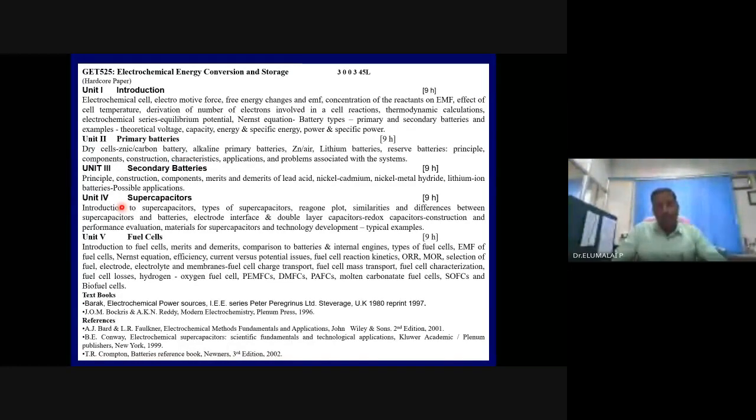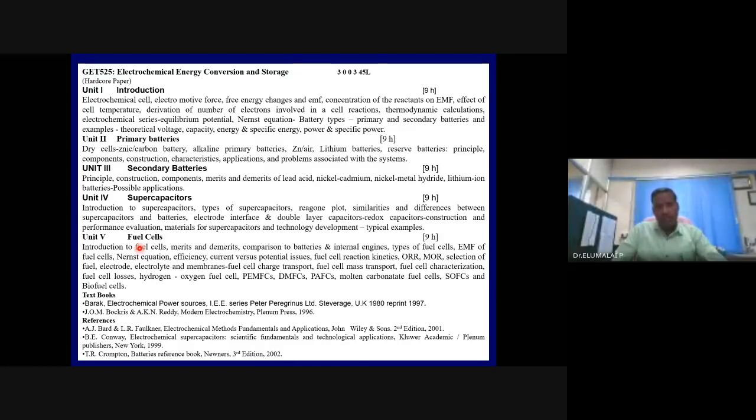It's a sister device, you will see, a sister device to the batteries. We will learn about many things on supercapacitors, from physics to electrochemistry. We have several numerical problems. Then we move to fuel cells, a very fascinating device.